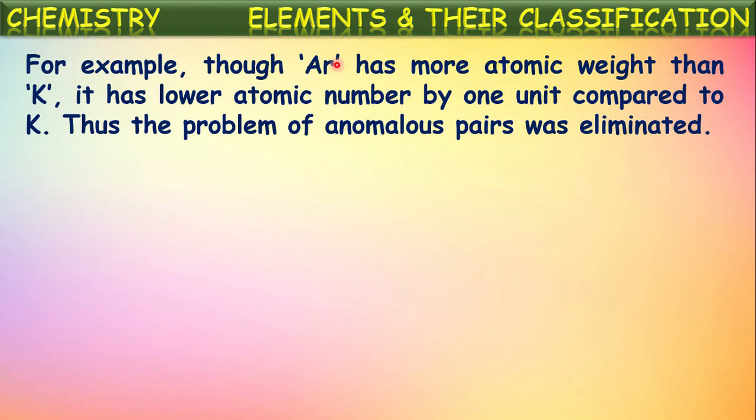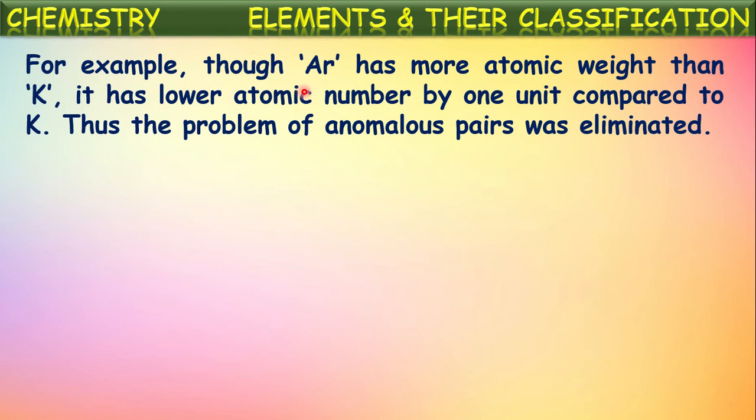But after the discovery of atomic number, and by taking atomic number as the basis for classification, this problem was eliminated. Why? Because even though argon has greater atomic mass, its atomic number is lower than that of potassium. We know the atomic number of argon is 18, isn't it? Whereas that of potassium is 19.